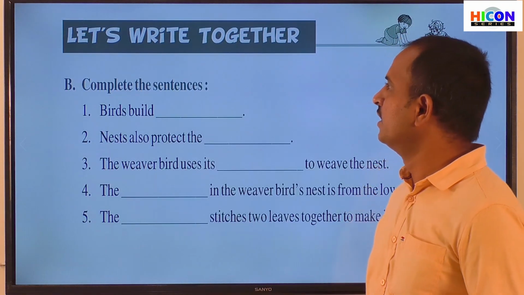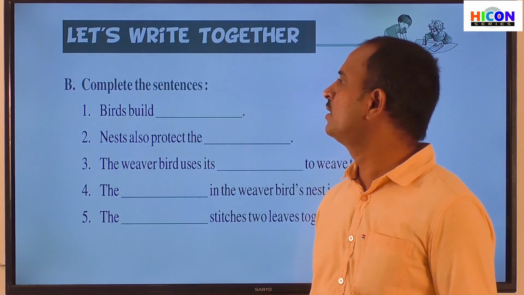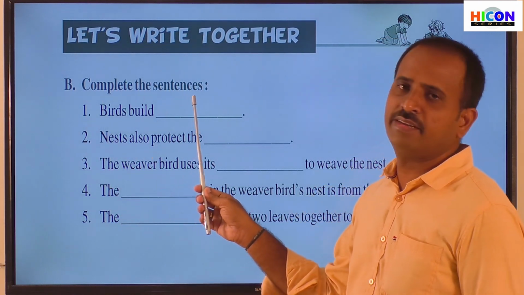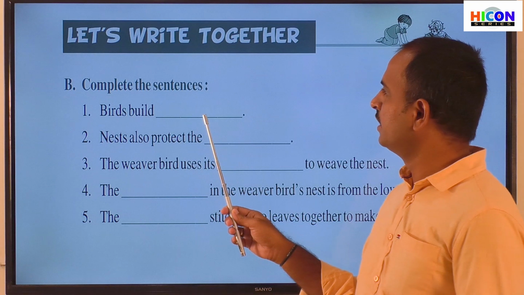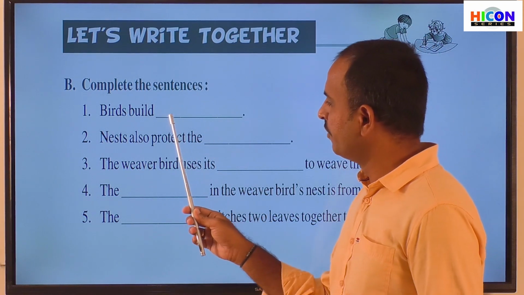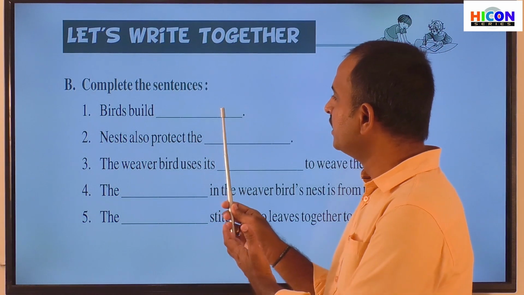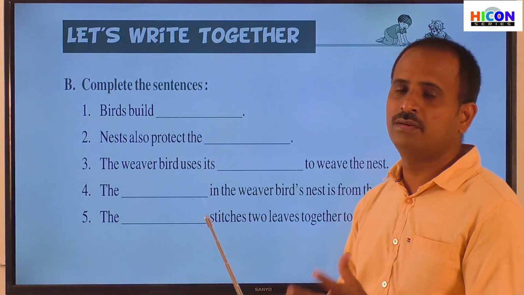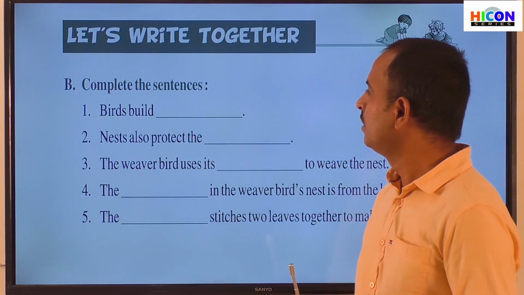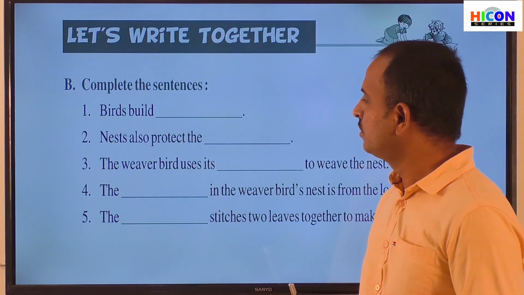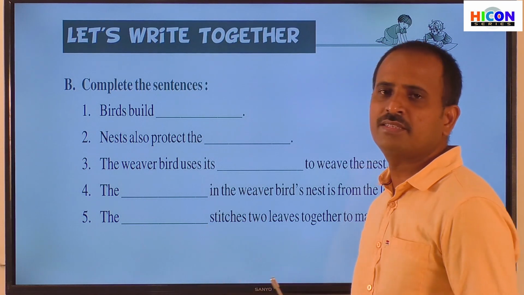So children, see the second section in the activity part, that is section B. Complete the sentences. In this section, they have given 5 sentences. We have to fill the blanks in each sentence with a correct word. So first read the 5 sentences.